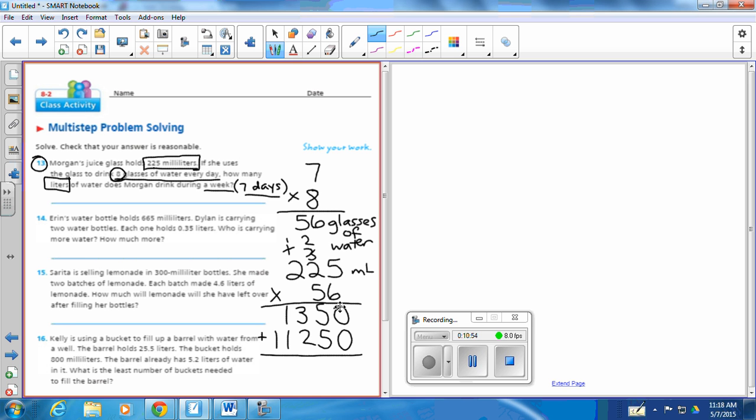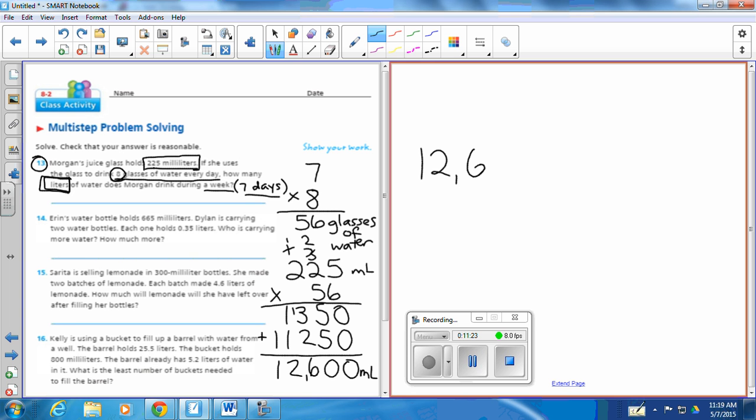let's see if we all come up with the same thinking. Double check each other. Pause there for a second. Okay, so we all agree that it's 12,600 milliliters of water that she's drinking that week. Now, the question asks us, though, how many liters? So now we need to do our conversion. So we need to take 12,600 milliliters, and we need to figure out how many liters that is.